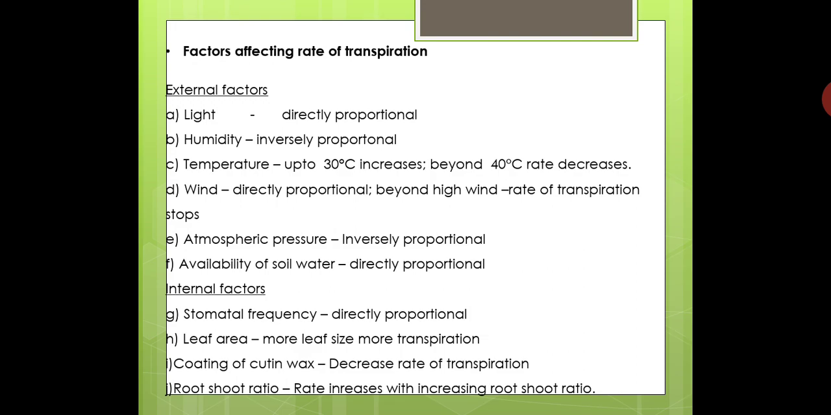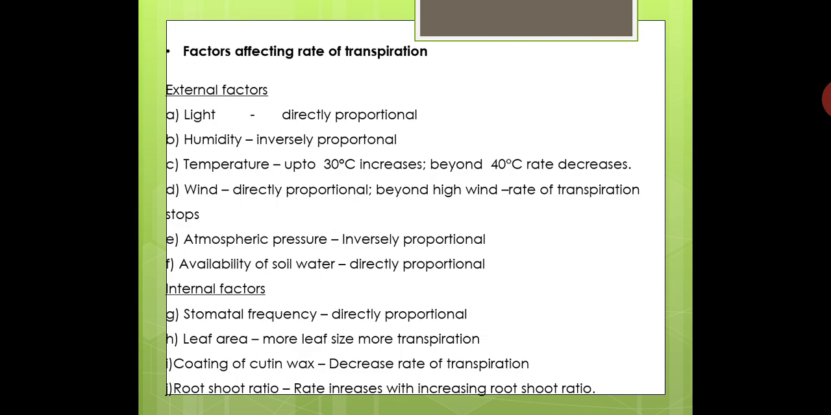So new water vapors come from the stomatal pores quickly, so the rate of transpiration is more. So wind velocity is directly proportional to the rate of transpiration. But beyond high wind, the rate of transpiration even stops.